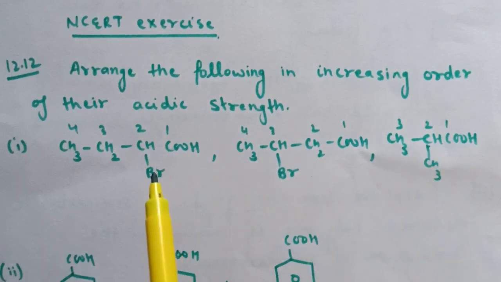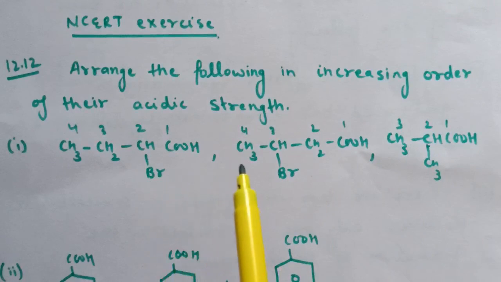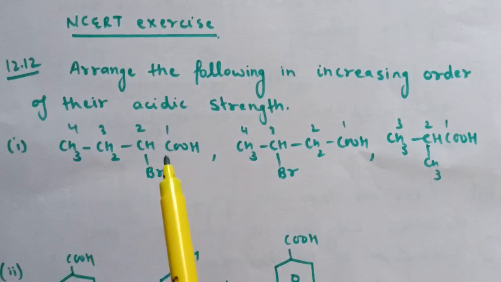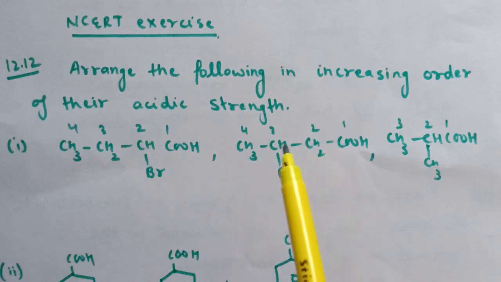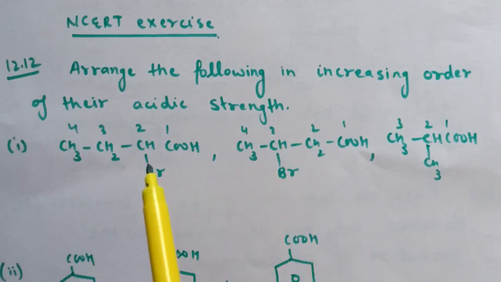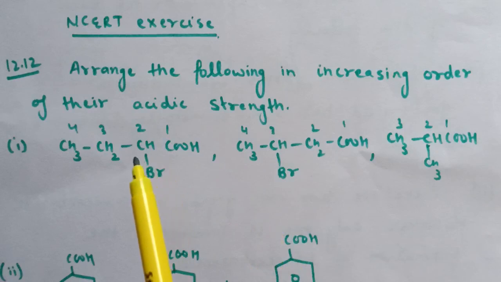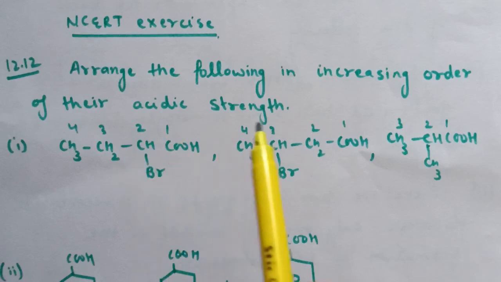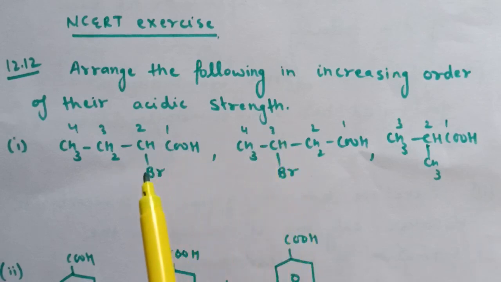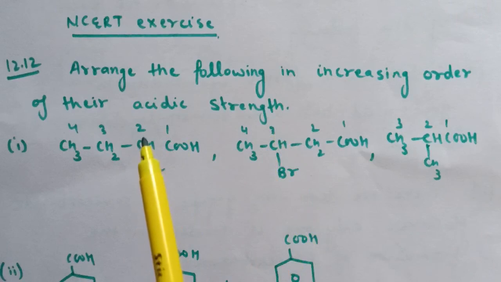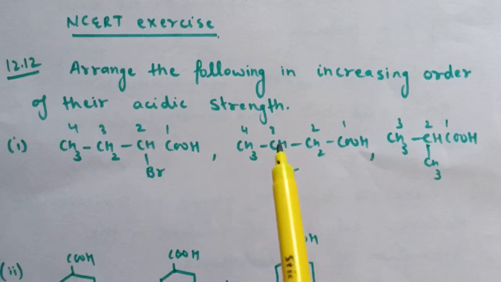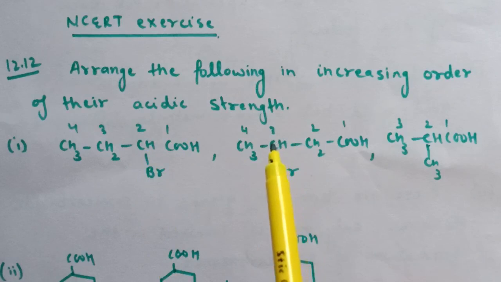Now, as we know that inductive effect is distance dependent. In first carboxylic acid, Br is attached at second position, and in second carboxylic acid, Br is attached at third position. Therefore, minus I effect of Br is more in first acid as compared to second, because in first acid it is present at second position, and in second it is present at third position.